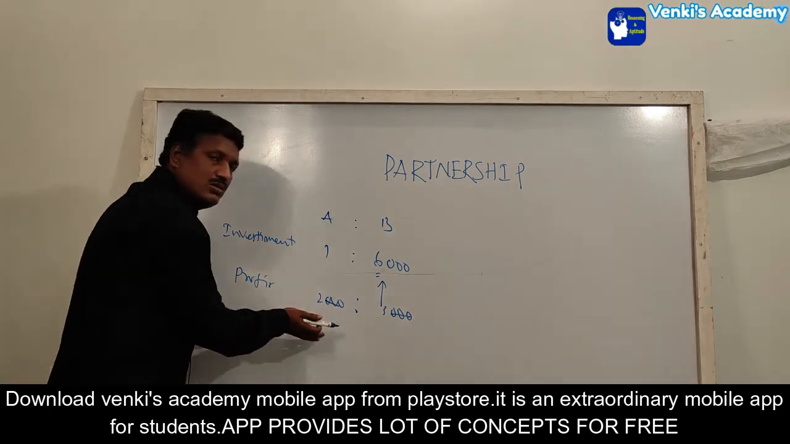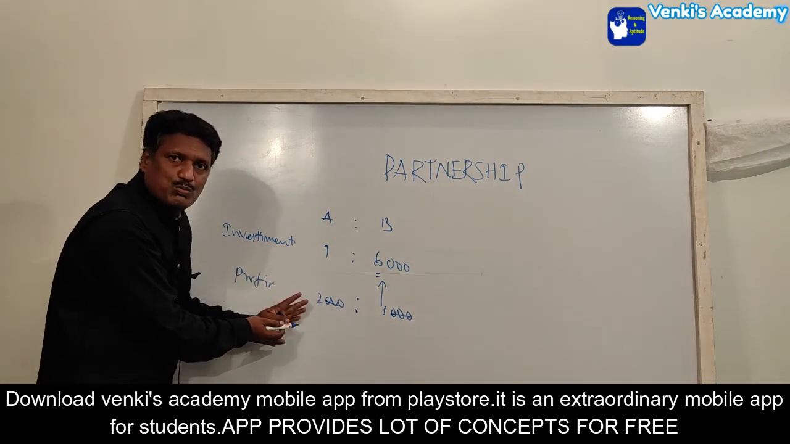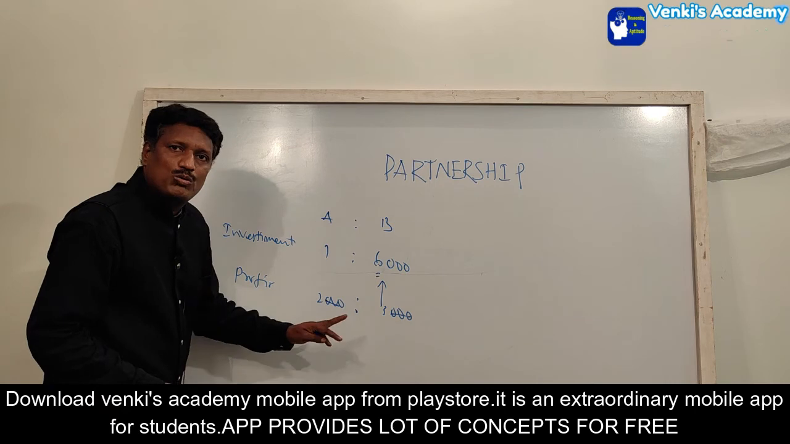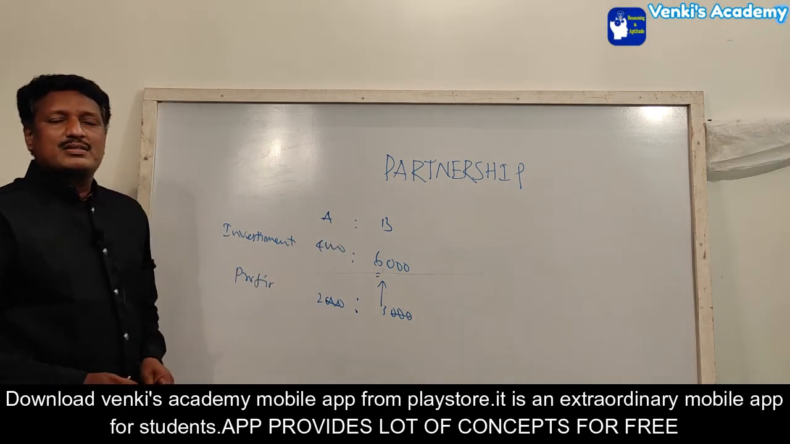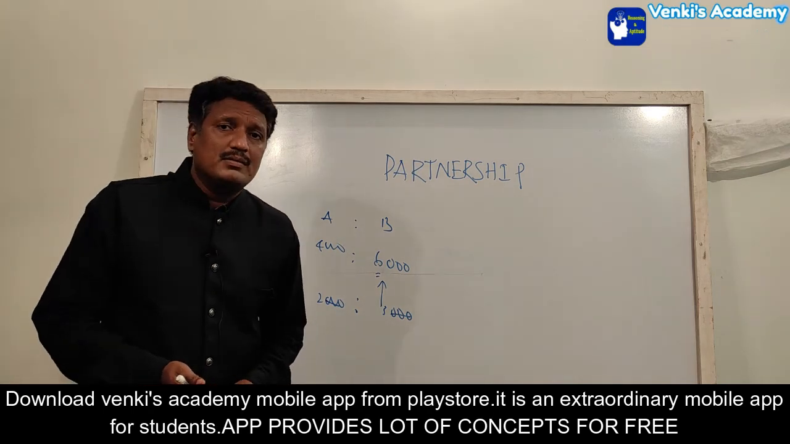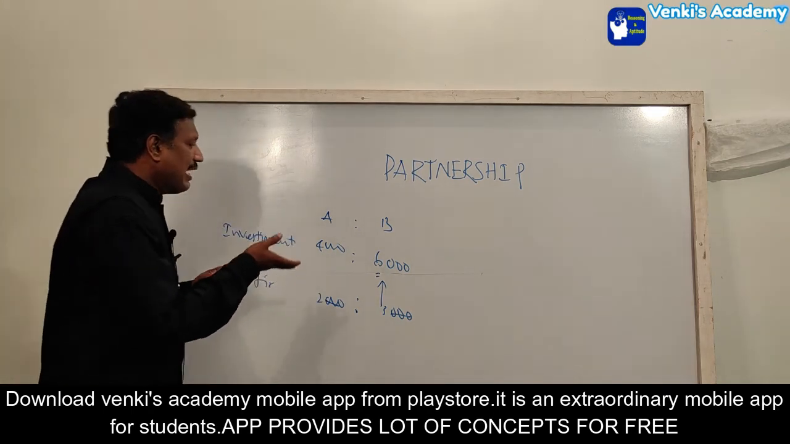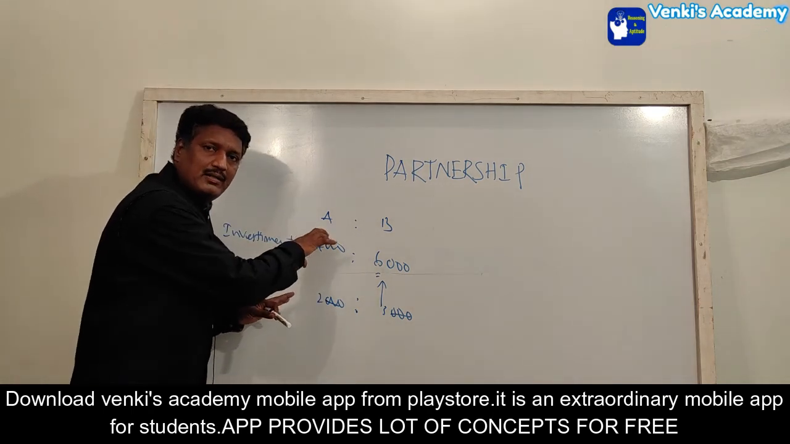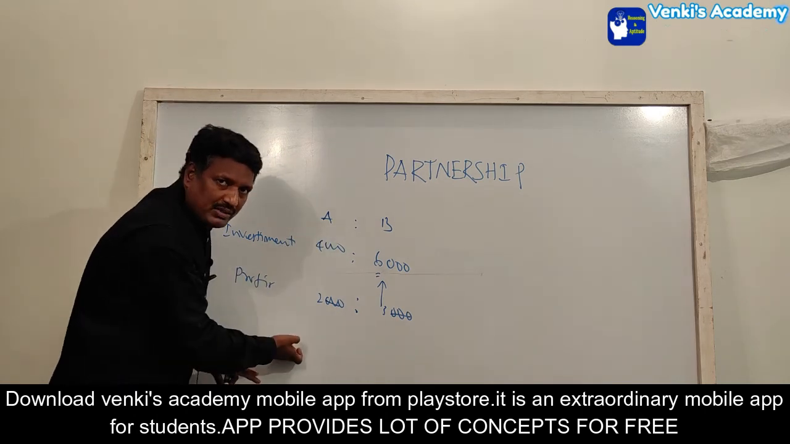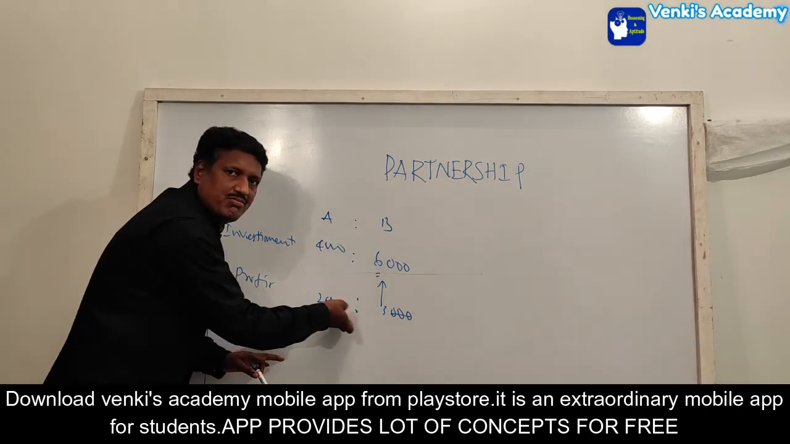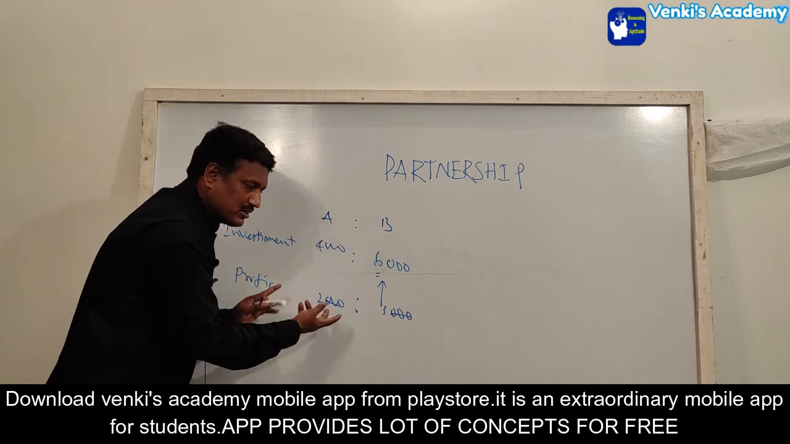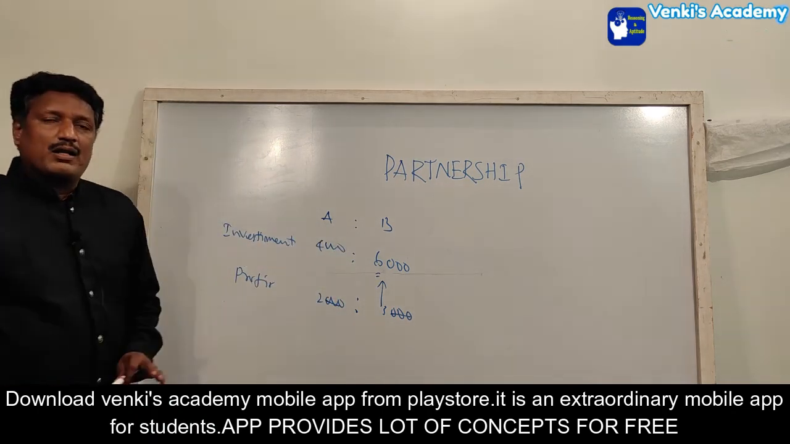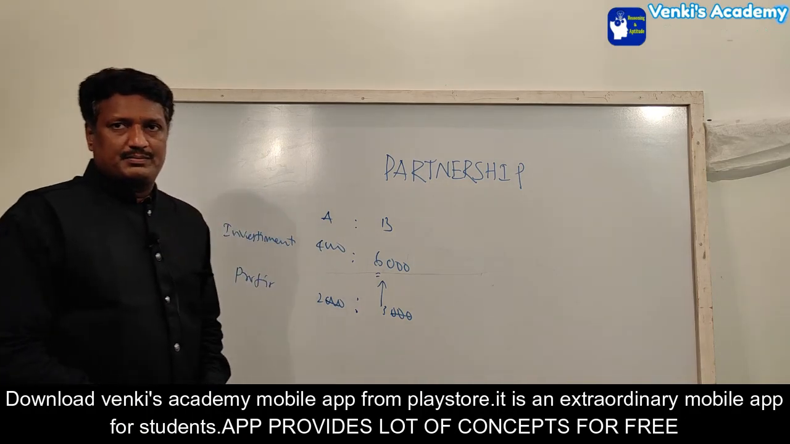So 1 part is 2,000, and here A got 2 parts of profit. That means 1 part equals 2,000, so 2 parts means 4,000. The investment of A is 4,000. So this is a reverse model only. Here in this partnership, if they have given both the investments, we make the ratio for investments and go to the profit. If they have given the profits and we have to find the investments, we take the ratio for profits and go reverse. So it is vice versa.